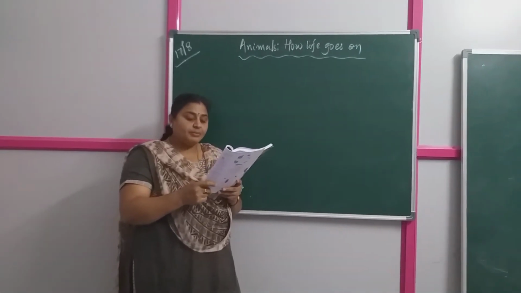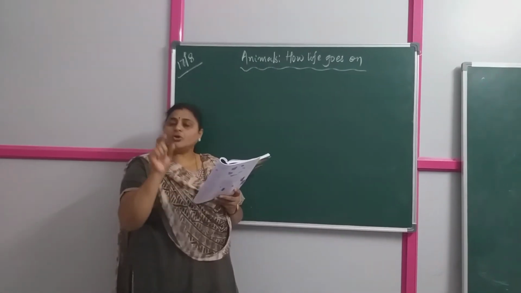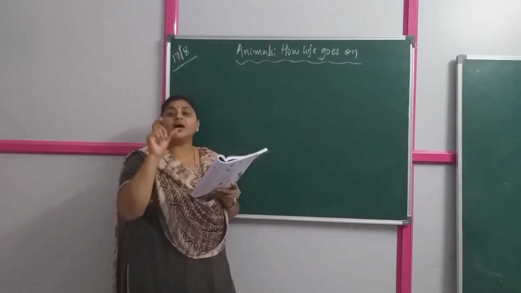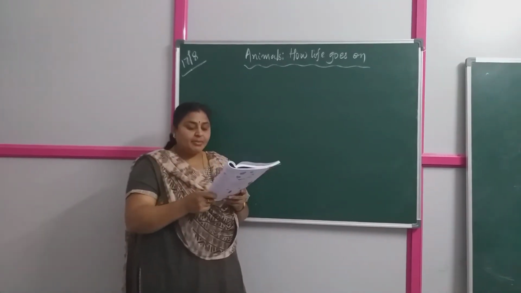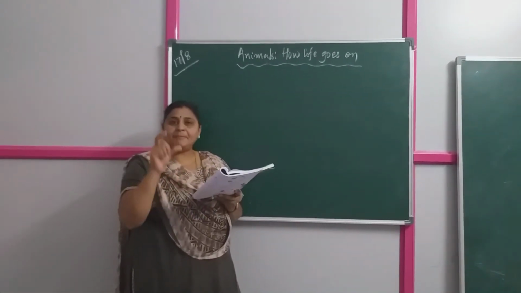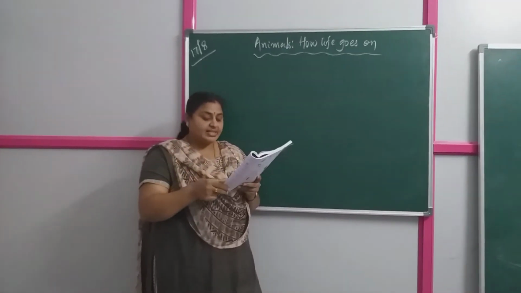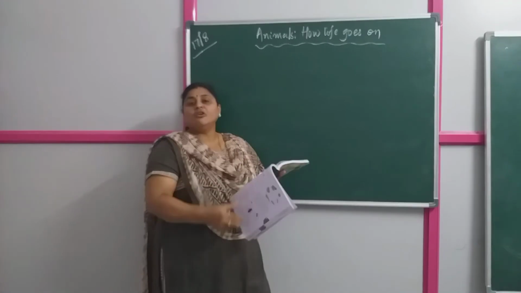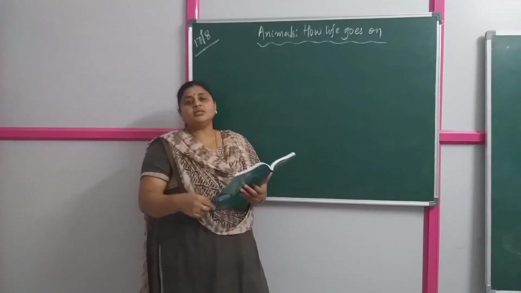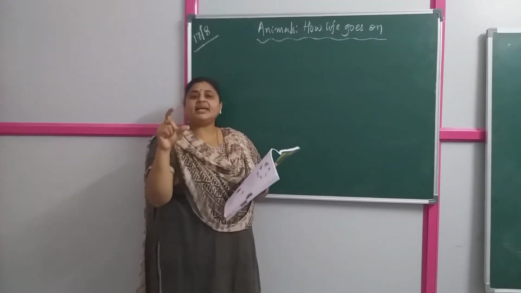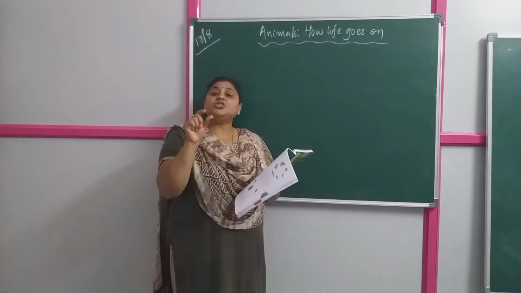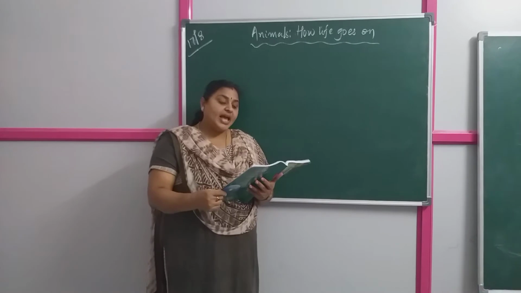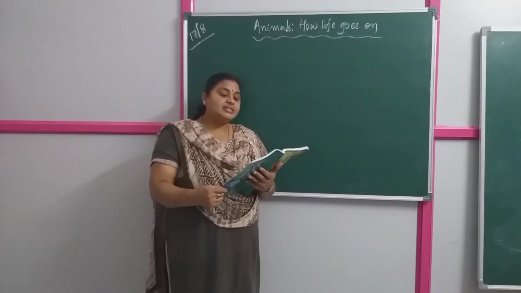The chick is formed and grows inside the egg. The yellow yolk is being converted into a chick. The growing baby is called the embryo. The chick embryo uses the yolk as its food. So the baby chick uses the yolk present inside the egg as food. The embryo develops only if the egg is kept warm.